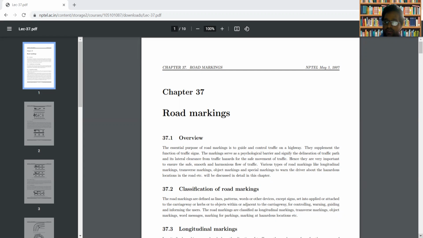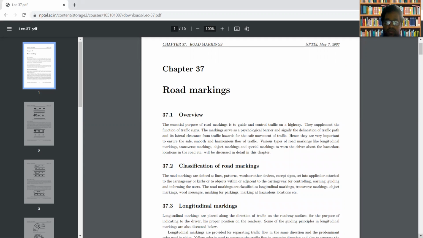Now, the classification of road markings. The road markings can be classified into different types like patterns, lines, words or other devices, except signs, which are applied or attached onto the carriageway, or in some cases, attached to adjacent properties on the carriageway. And the purpose is controlling, warning, guiding, and informing the road users about certain regulations of traffic.